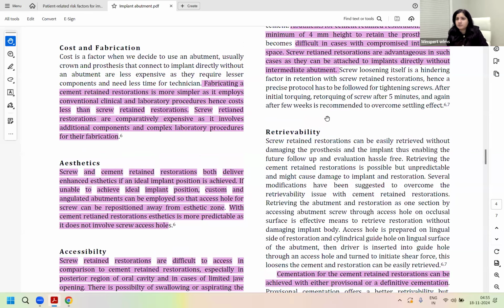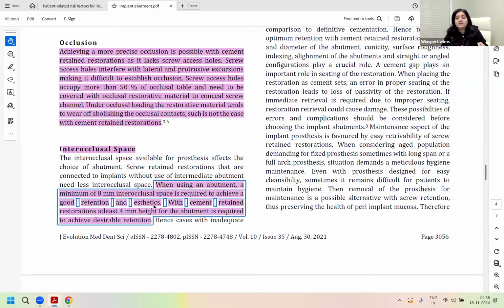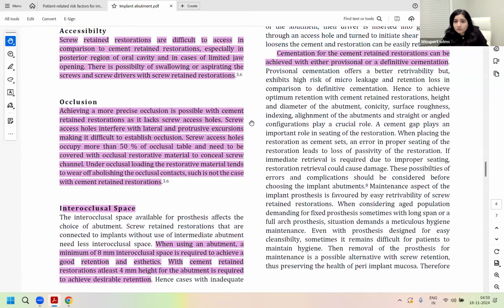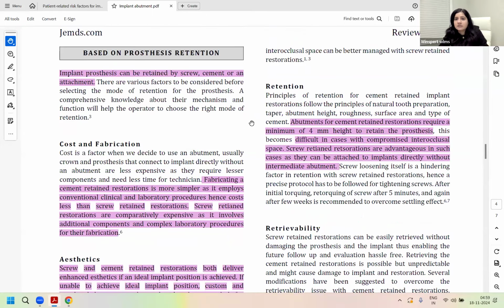Then about the interocclusal space. When giving an abutment, a minimum of 8 mm interocclusal space is required to achieve good retention and aesthetics. That is for your screw retained restorations, right? But your cement retained restorations require at least 4 mm height for the abutment to achieve your desirable retention. So the most important area of selection is also what interocclusal distance is available.